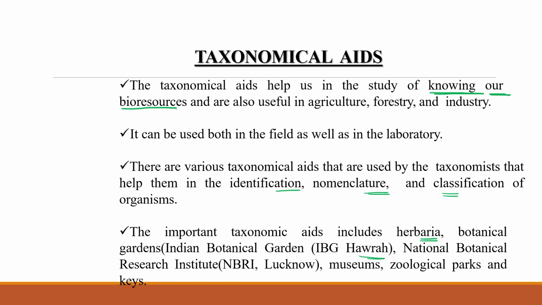Similarly, museums collect skeletons or bone structures and other important things that help categorize a particular animal. Museums, zoological parks and keys are the things by which we can identify new species. So this is all about today's lecture on the biodiversity topic.